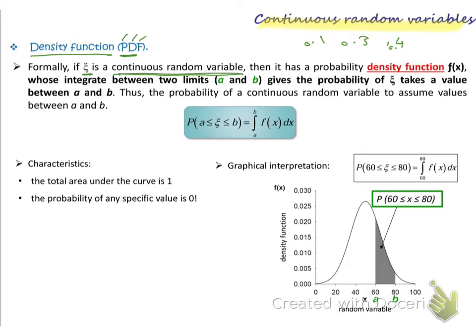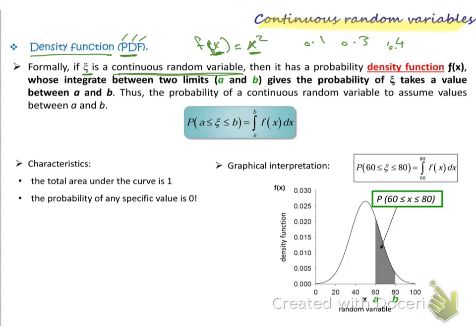I'm talking about a function of its probability. For example, f of x equals x squared. This is a function of the probability, not a function of the values. So at a certain point, I can get the probability of this item.